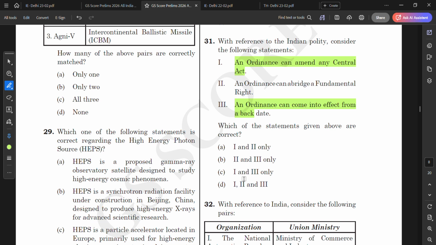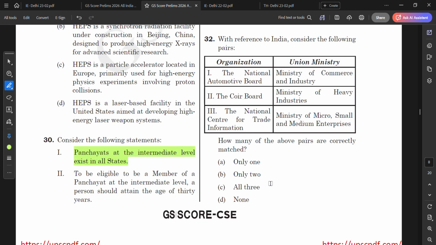If you want to abridge the fundamental rights, you need to have a special kind of law. I think there is a need of a special majority, I think effective majority. So two can't be the correct answer. I think we will go with one and three. That is C. This is a previous year question, from last year, 2025, this question has come.